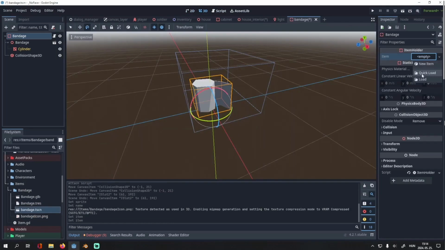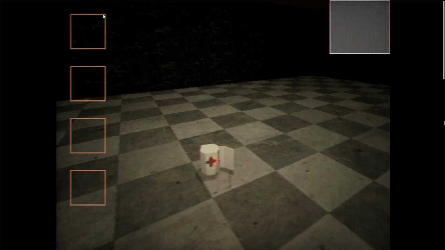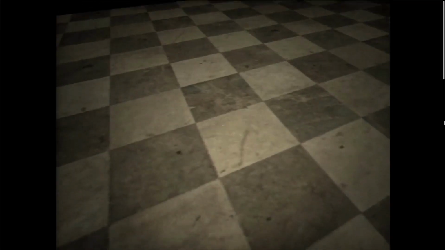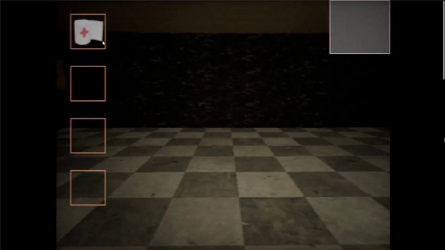Then I have this item holder script. It's a static body containing an item. So if I click on it, I delete the physical items from the scene and add it to my inventory. Yeah, that sprite was really ugly, so I decided to just use a screenshot of the actual 3D model for the inventory icons.